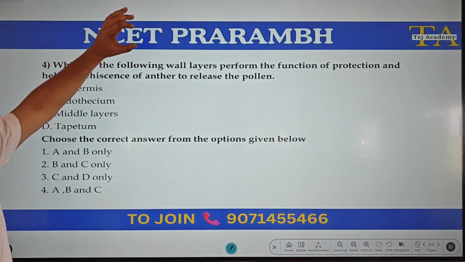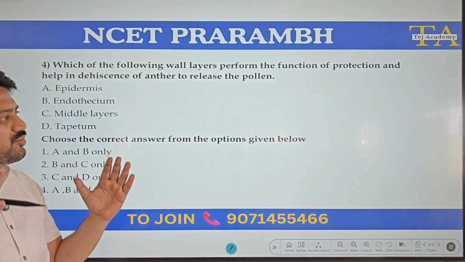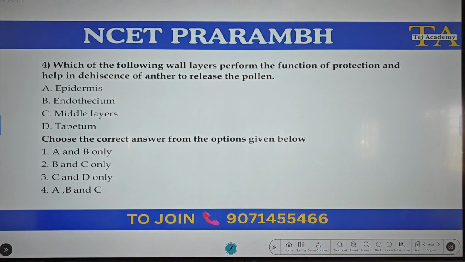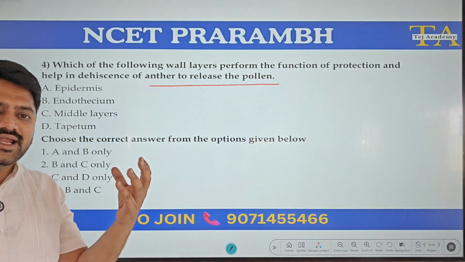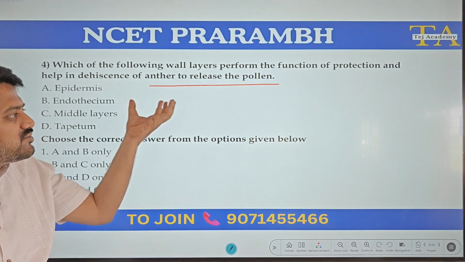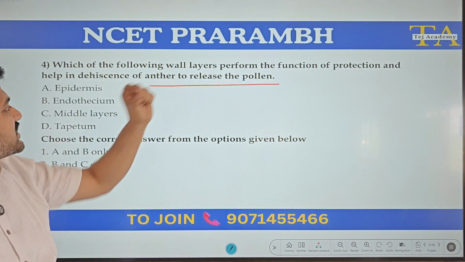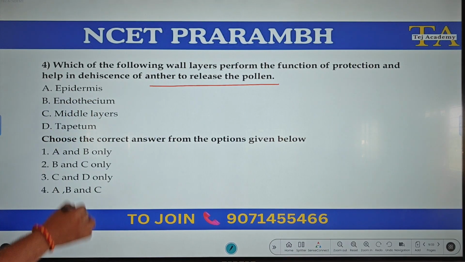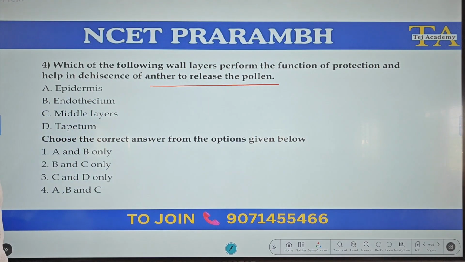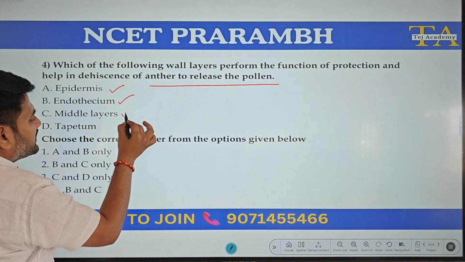Which of the following wall layers perform the function of protection and help in dehiscence of anther to release the pollen? So in anther, what are the wall layers that perform the function of protection and help in dehiscence? There are 4 wall layers, as we know: epidermis, endothecium, middle layers.